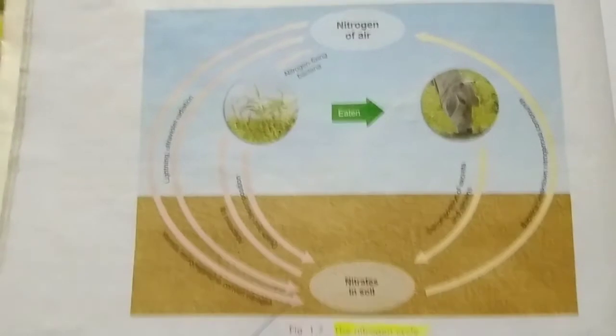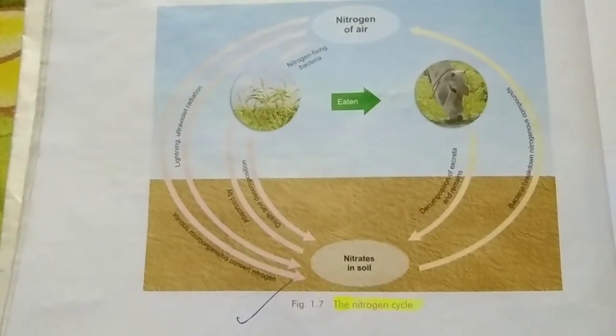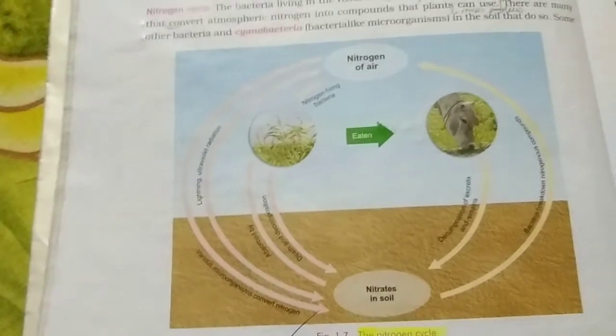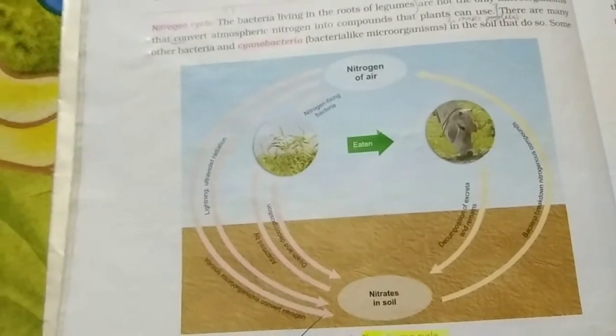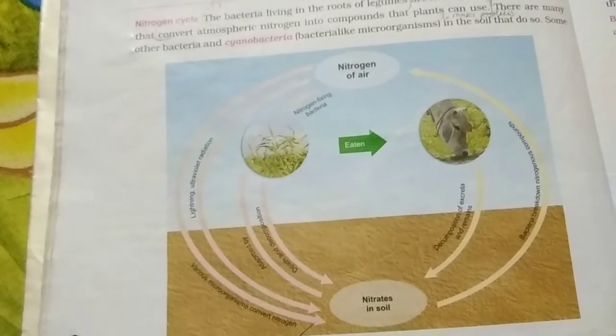Now we will discuss with the help of a diagram. This is the diagram of the nitrogen cycle. You will draw this in your notebooks. In this you will see both the processes: how nitrogen comes into the soil and how this nitrogen goes up into the air.